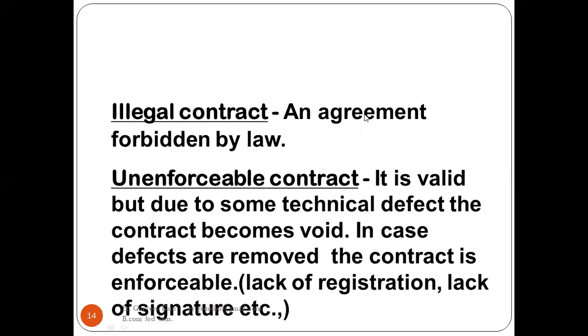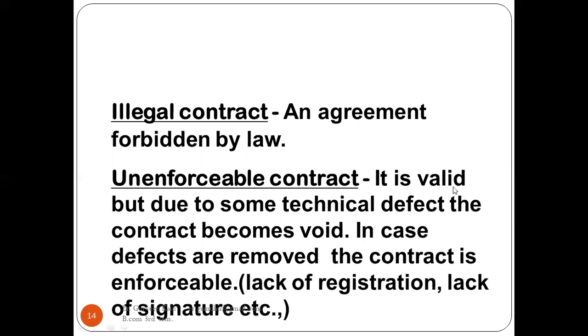Next is illegal contract, an agreement forbidden by law. So in front of the law, it is not possible to happen. So that is forbidden by law. It cannot happen. The law cannot give permission for it to become a contract.